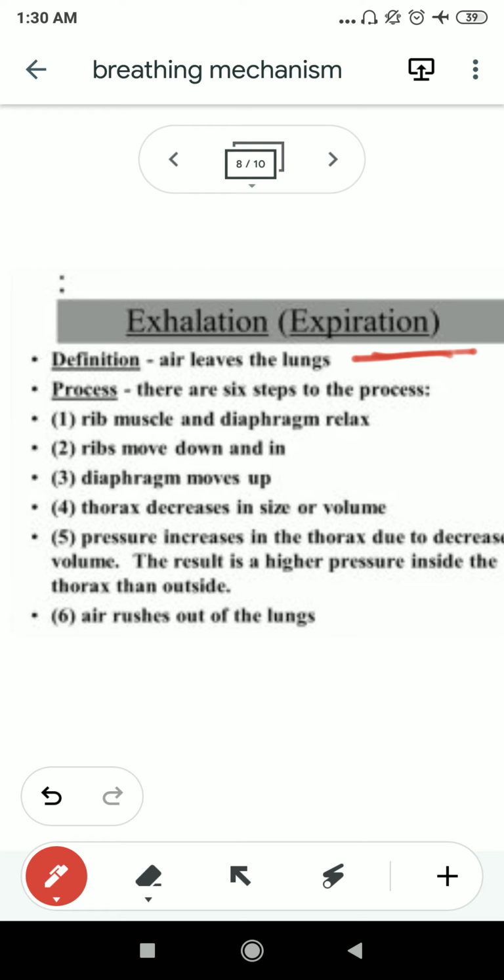This is a very important point: when pressure increases in the thorax due to decreased volume, the result is a higher pressure inside the thorax than outside. There is a pressure gradient inside the human body. The pressure is more compared to the outer environment, so obviously the air will rush out of the lungs, and this is known as exhalation.